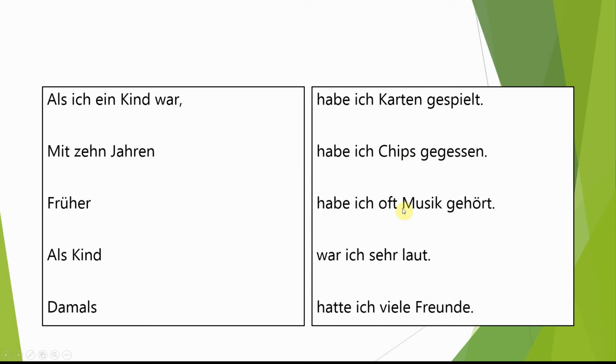Früher habe ich oft Musik gehört. Earlier, previously, I used to listen to music, and I've actually included there an oft. I often listened to music. Als Kind war ich sehr laut. As a child, I was very loud. Yes. And damals hatte ich viele Freunde. Back then, at that time, in those days, I had lots of friends. Aber heute habe ich keine Freunde.